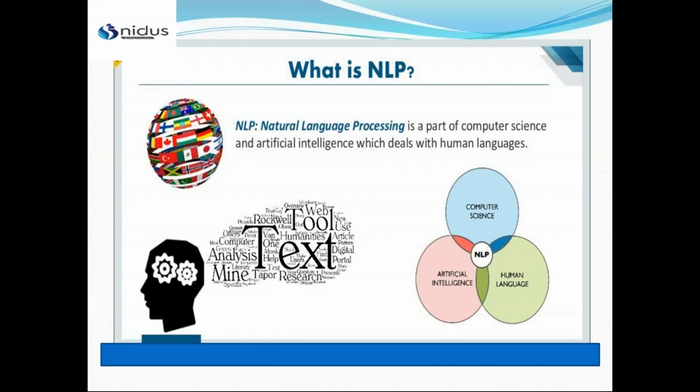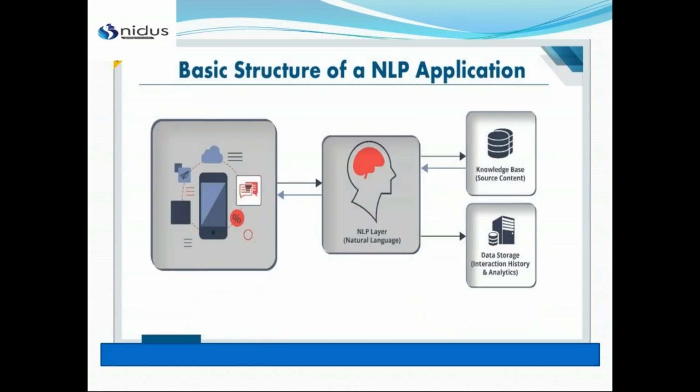If you want to work on text and speech using machine learning algorithms, we can do it with the help of our NLP library, that is natural language processing. So you can see here, in artificial intelligence we have computer science, and in human languages we have NLP. For example, we can use NLP to create systems like speech recognition, document summarization,